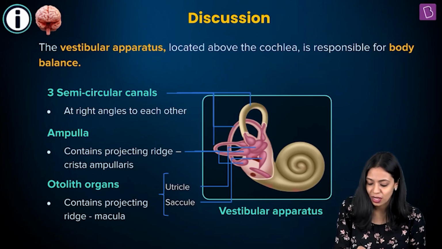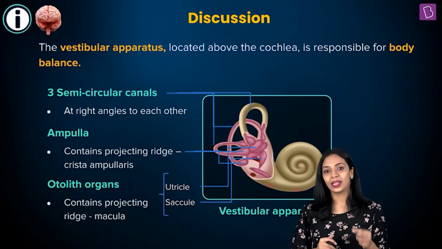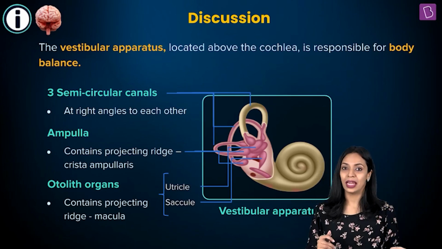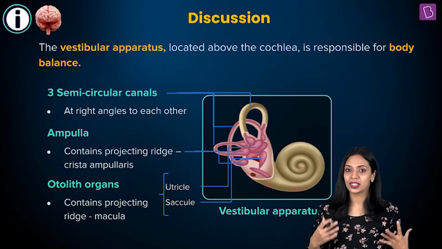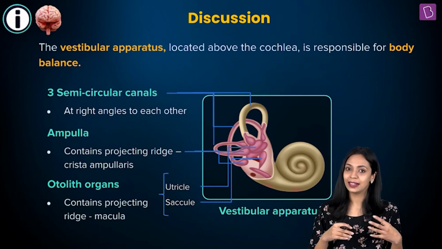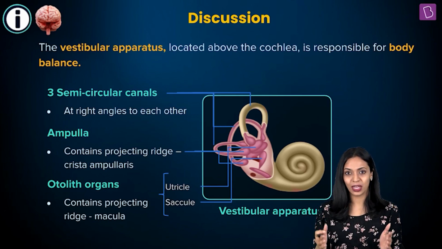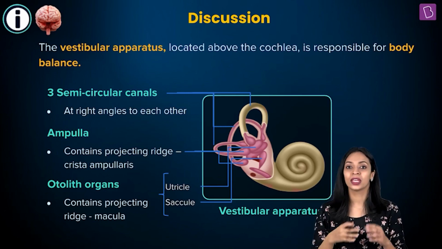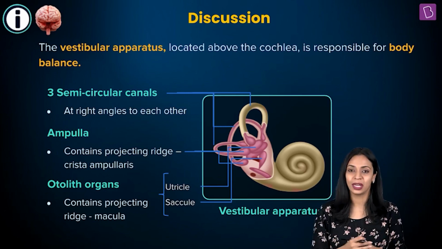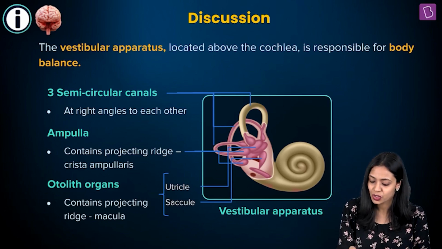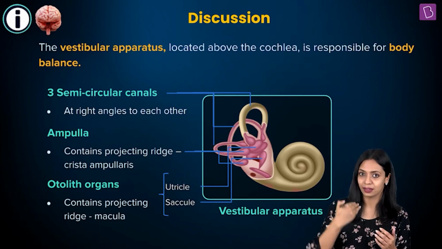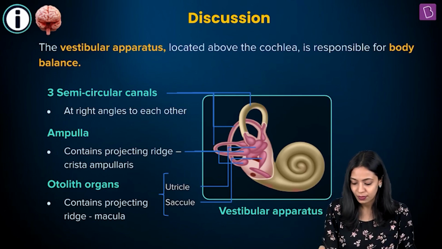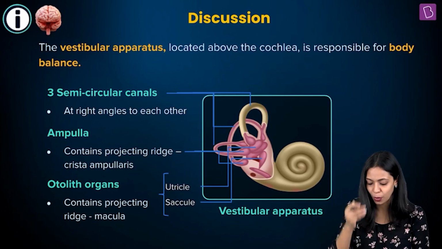So what is the vestibular apparatus? Many of us know that the function of the ear is to help us hear sounds, but another important function of the ear is to maintain balance. Okay, so while we're standing, while we're dancing, or tilting our head, nodding our head, balance is maintained because of the ear as well. There is a structure known as the vestibular apparatus, which we will find in the inner ear. Okay, so this helps in maintaining the body balance.